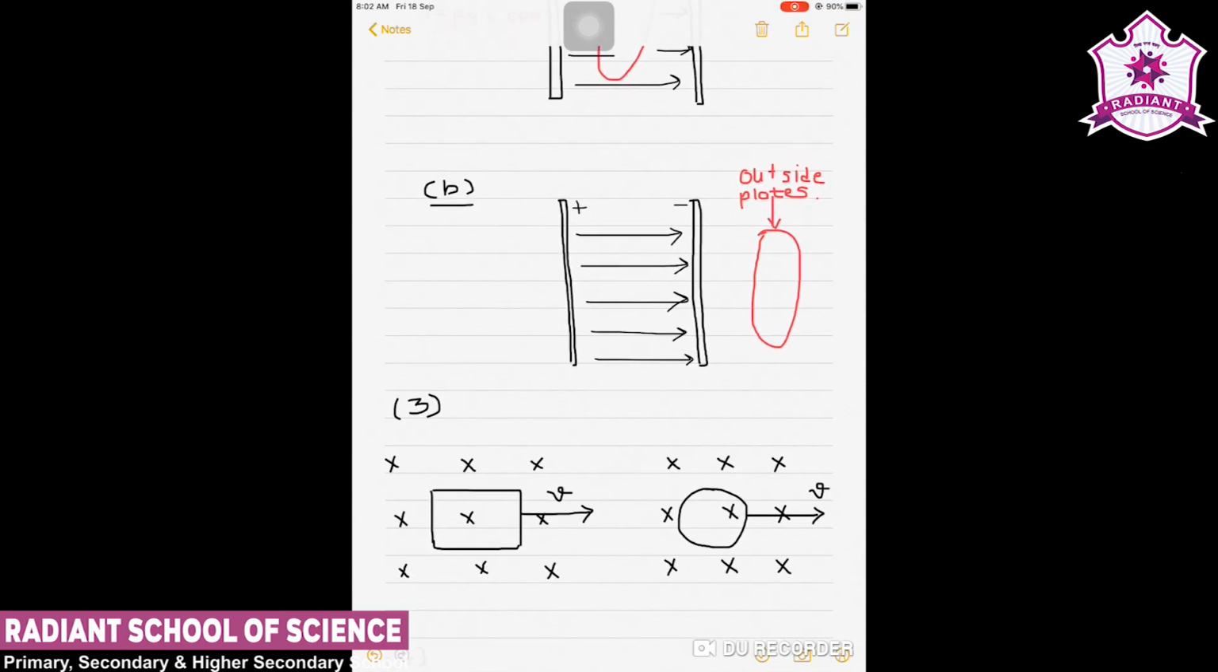Now question number 3. In this question they have given two loops, one square and another a circular coil, moving in such a way that they are going out from the magnetic field. So a rectangular loop and a circular loop are moving out of a uniform magnetic field region to a field-free region with a constant velocity v. In which loop do you expect the induced EMF to be constant during the passage out of the field region? The field is normal to the loop.